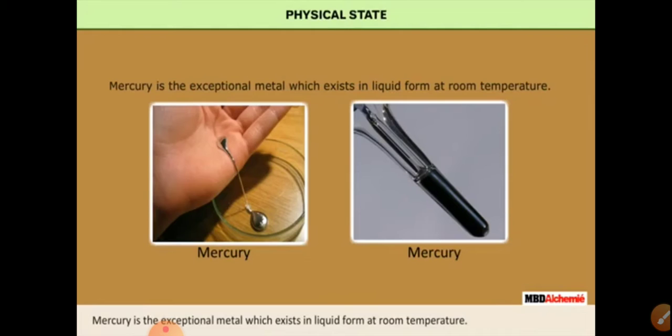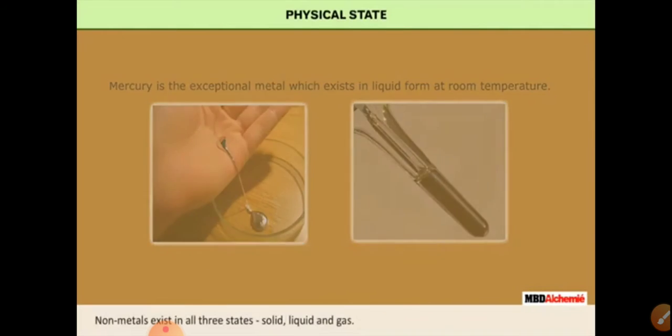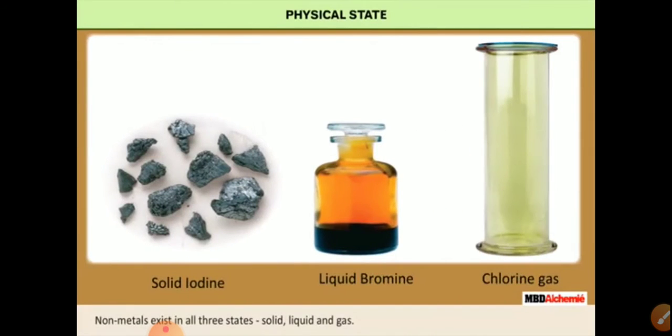So the first property of metals is the physical state. Metals at room temperature are found in solid state, except mercury and which metal? Gallium. These metals are found in a liquid state only. So this is the first property. Now second, we'll study luster.